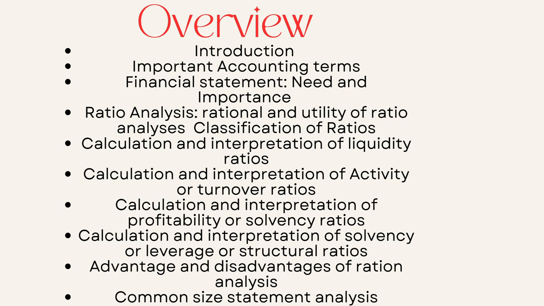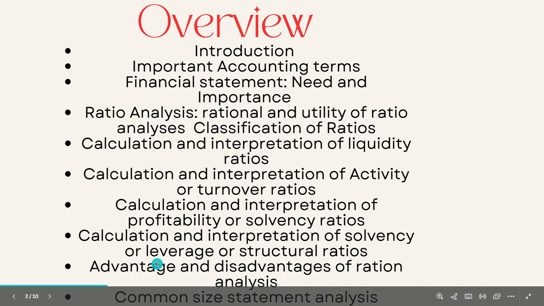So, calculation and interpretation of the liquidity ratio. Guys, when it comes to how many types there are under the classification of ratios, there are the liquidity ratio, the activity or turnover ratio, the profitability ratio, and then the solvency, leverage or structural ratio.